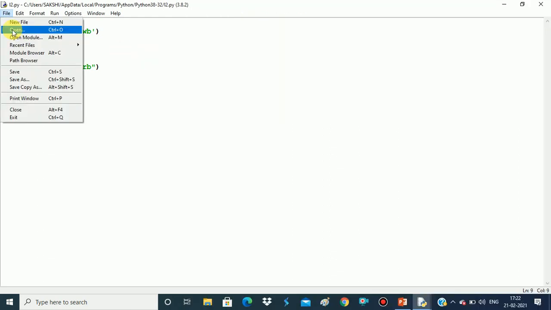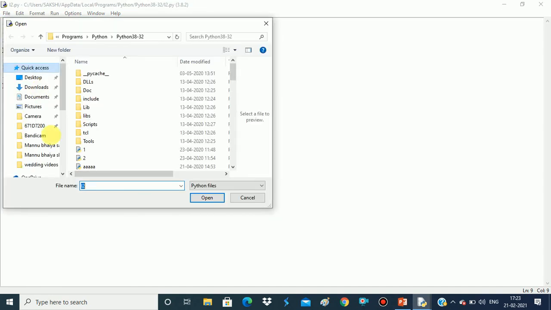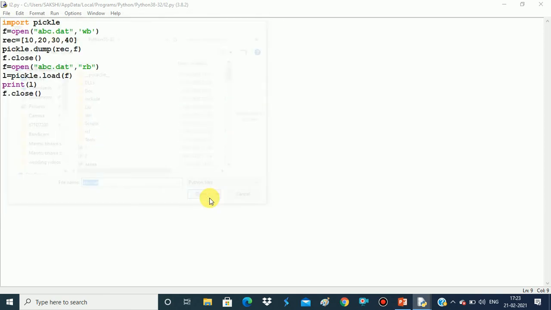So we'll go to the file option and click on the open option and we'll write here abc.dat and click on the open option.